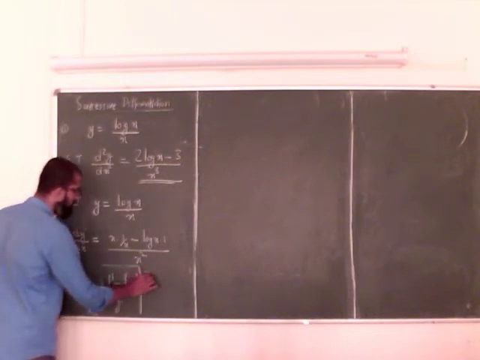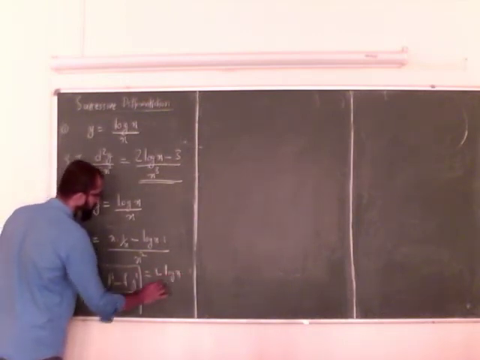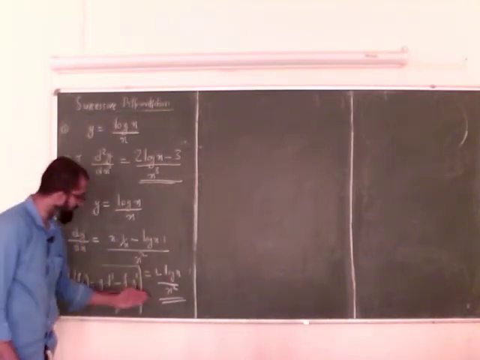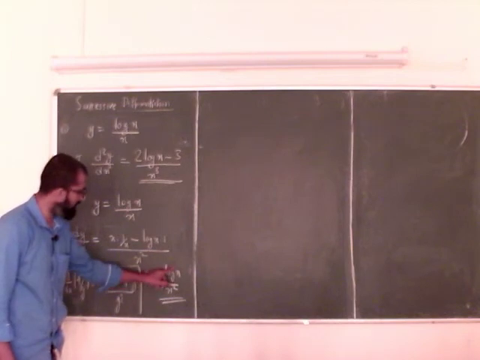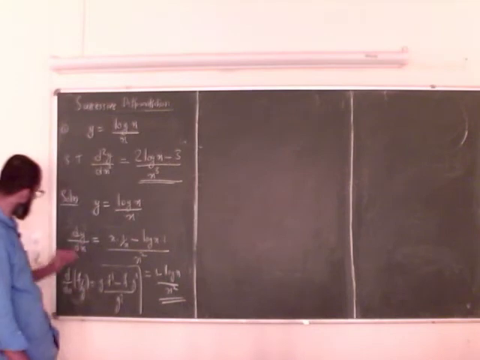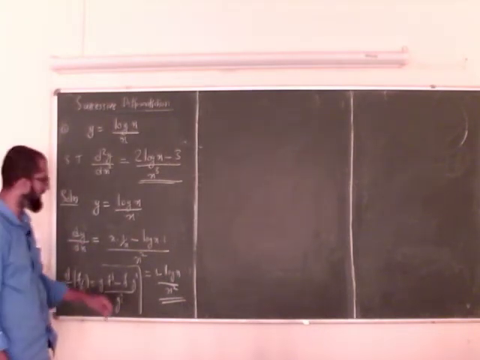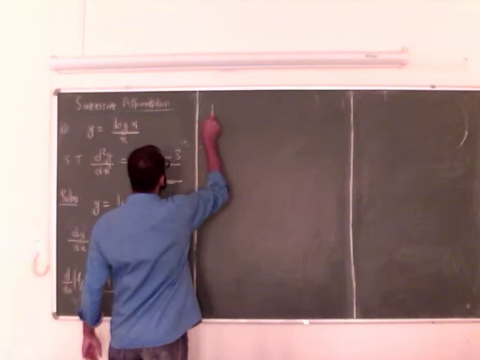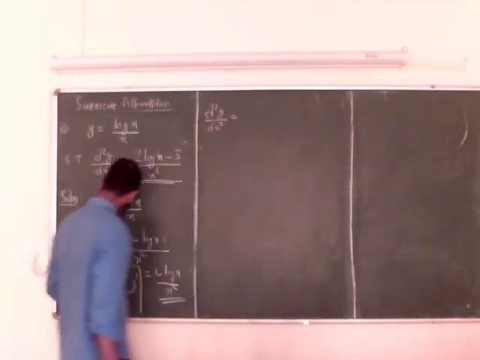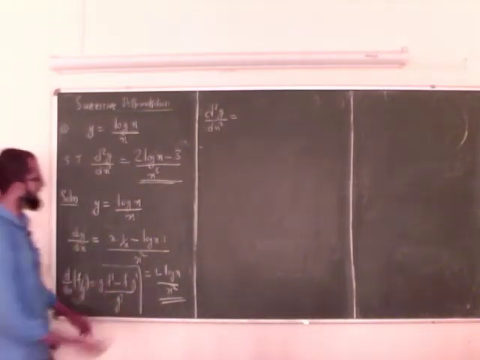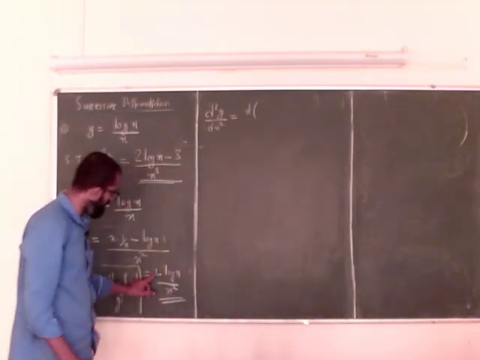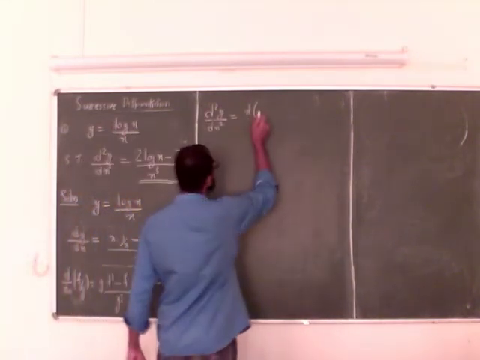So this is equal to 1 minus log x over x square. Again, 1 is differentiable, log x is differentiable, so the difference is differentiable. X square is differentiable, so dy by dx is again differentiable, so I can go for the second order derivative. So d square y over dx square is equal to, again I have to apply my quotient rule, so it is x square into derivative of 1 minus log x, which is 0 minus 1 by x, so it is minus 1 by x.